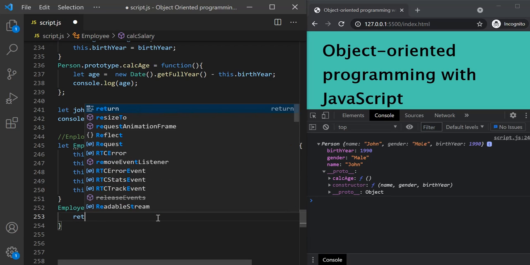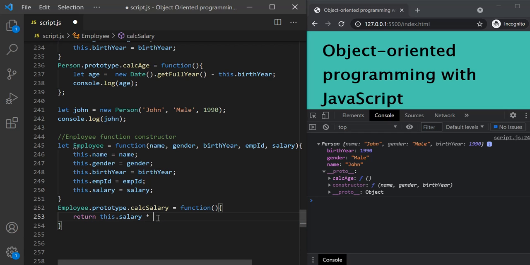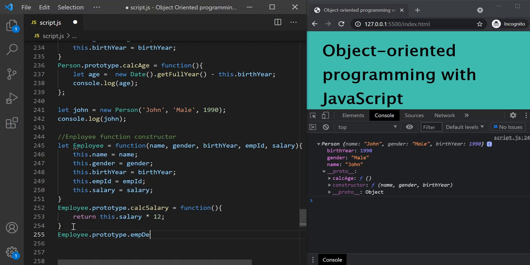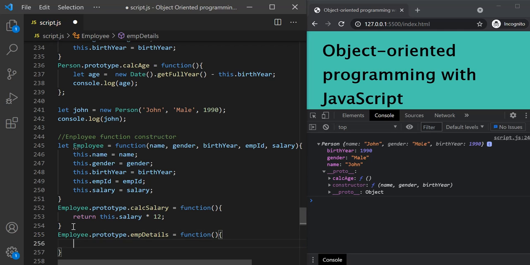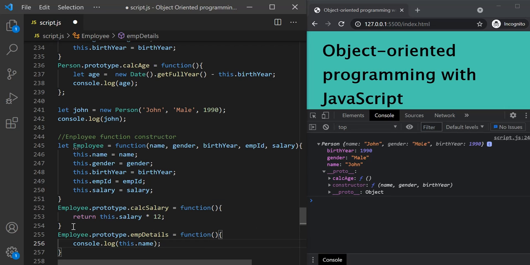So for that, we can simply say return this.salary multiplied by 12, and that's it. Similarly, let's add another method to the prototype of this employee: Employee.prototype.empDetails, so employee details. Let's assign a function here, and inside this function we are simply going to log the employee's name and his ID. So this.name, and let's also log employee ID.